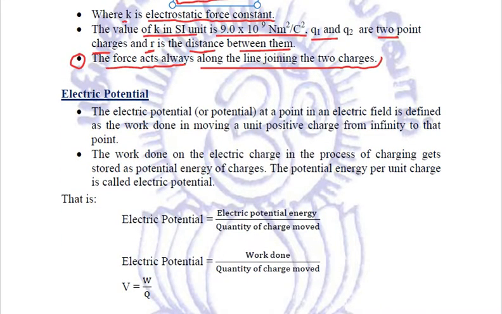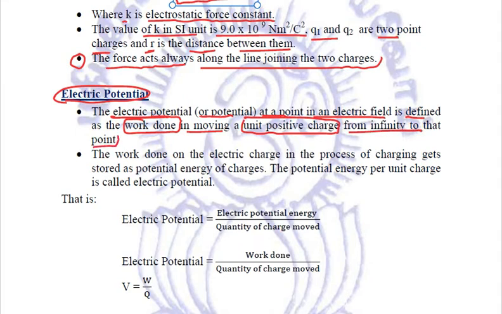Next, we'll talk about electric potential. What is electric potential? Let us define it. The electric potential or potential at a point in an electric field is defined as the work done in moving a unit positive charge from infinity to that point.